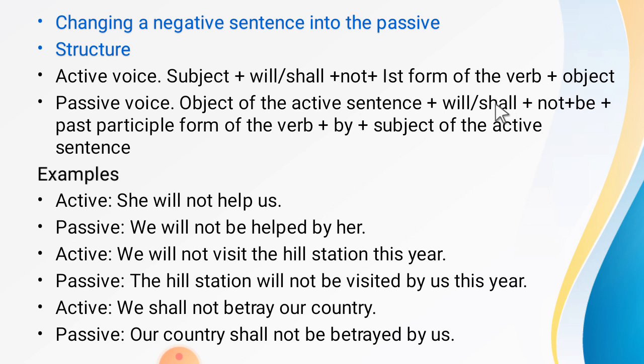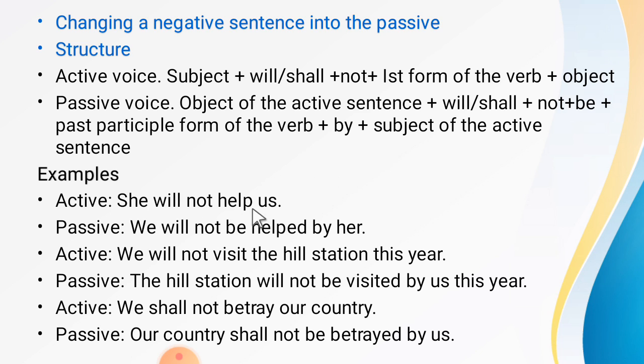Then will, shall, helping verb and then not be. यहाँ पर हम जब भी किसी tense को passive बनाते हैं तो we put the helping verb of the coming tense. तो यहाँ पर be जो है वो फ्यूचर कंटिन्यूस टेंस का will shall be का helping verb है, तो हम उसके दरमियान में not लगाएंगे. Past participle form of the verb, and what we call third form of the verb, and then we have by plus the subject of the active sentence, जो हमारे पास यहाँ पर objective case में लिख दिया जाएगा.